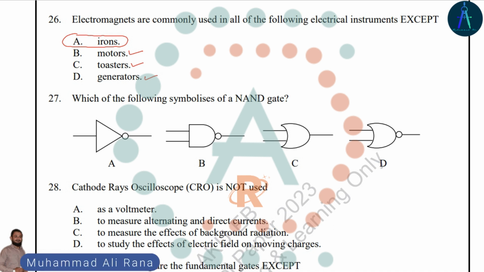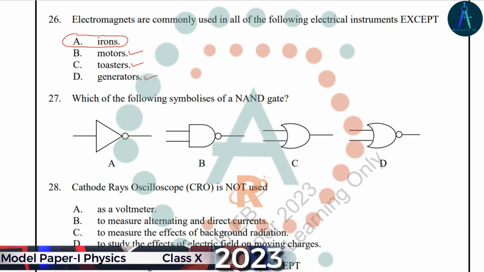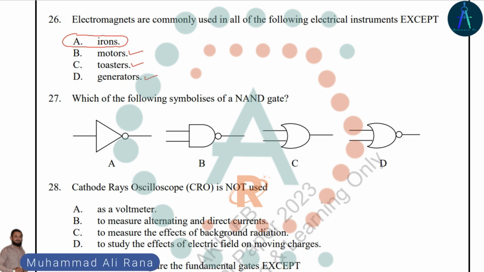So option A is the right answer. Then question 27, we have to identify a NAND gate. The NAND gate is the opposite of the AND gate. So option B is the right answer.